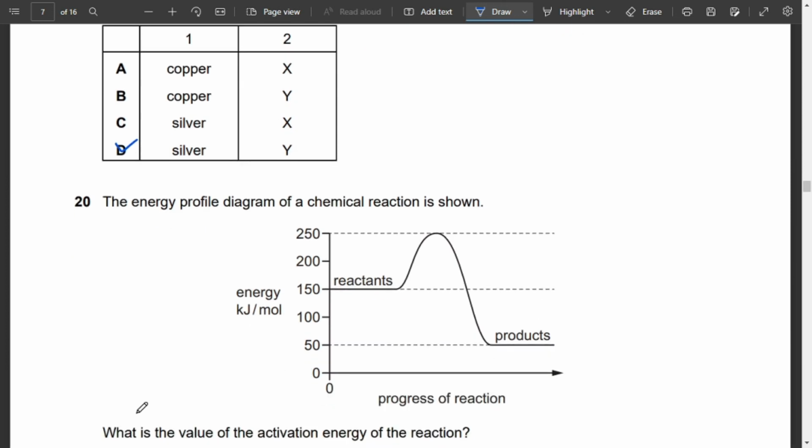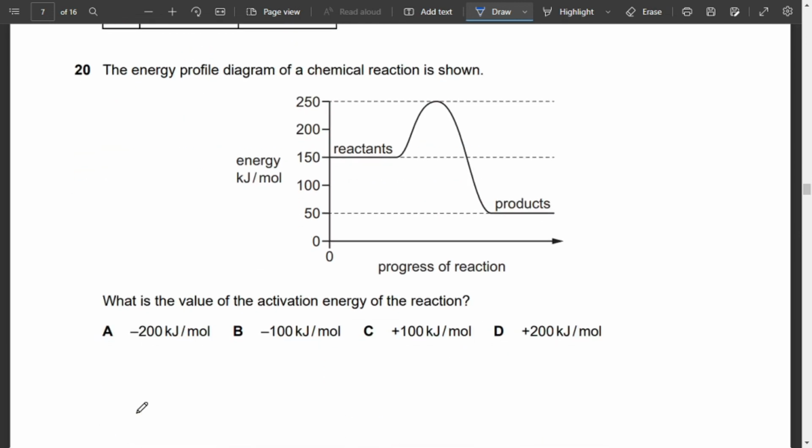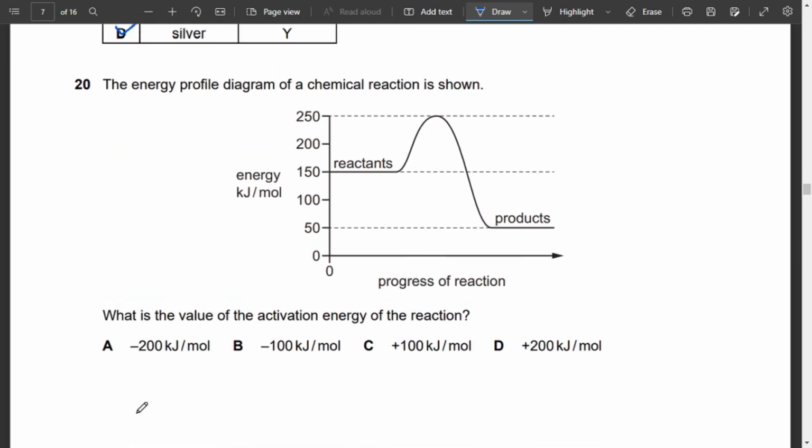Moving on to MCQ number 20, the energy profile diagram of a chemical reaction is shown, reactants and products. What is the value of activation energy of the reaction? Okay, so what's the activation energy? Basically, activation energy for this is going to be C. Why? Because this is the activation energy. Activation energy will be between 150 and 250. So 250 minus 150 is going to give us plus 100 kilojoules per mole. So that is why this is going to be our answer over here.